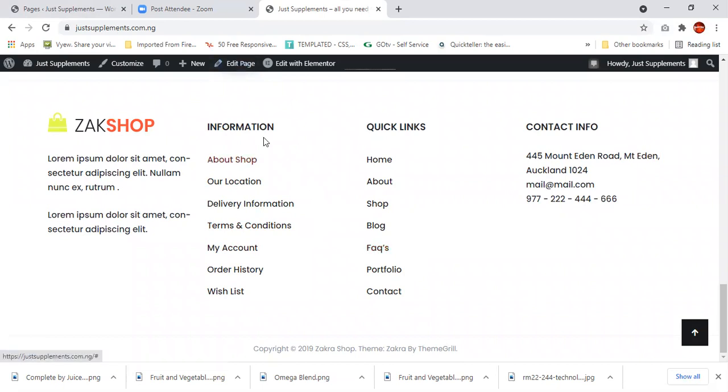So for you to modify what we have here, you still have to go back to your customize. See customize here, click and go to customize. You have to basically go back to customize and do that.